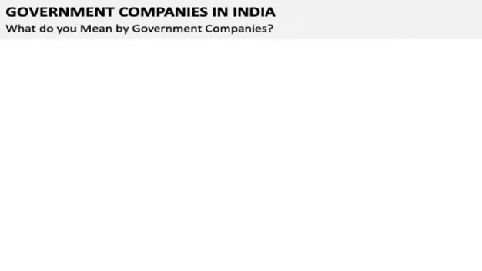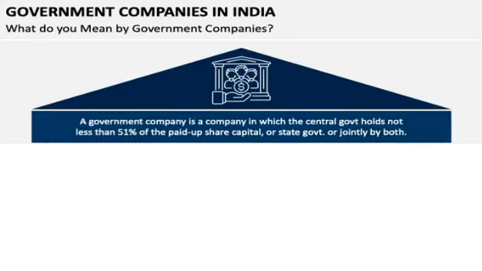Firstly, we need to know the meaning of government undertaking. A government undertaking is a company in which the central government holds not less than 51% of paid up share capital, or the state government, or jointly both. Paid up share capital is the amount the company has received after issuing the shares to the public.